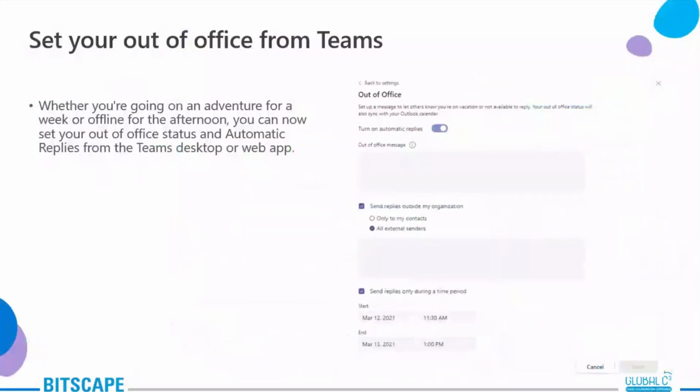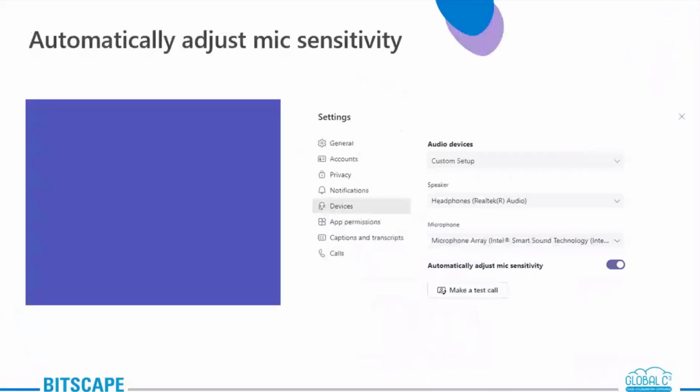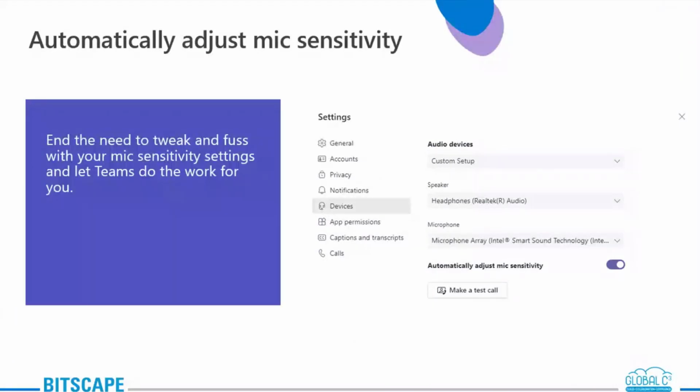All right, switching. Then we have automatically adjust mic sensitivity. This option you'll be able to set from your settings, under devices. Sometimes what happens is that today you are using a headphone, tomorrow you are using something else, and you still want your mic sensitivity to be adjusted accordingly, even though you are changing your device.